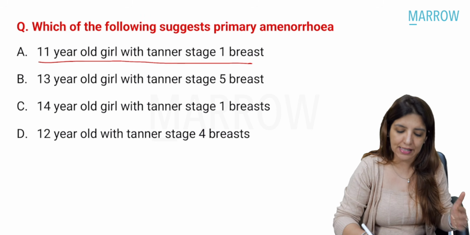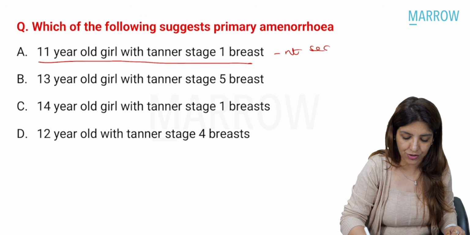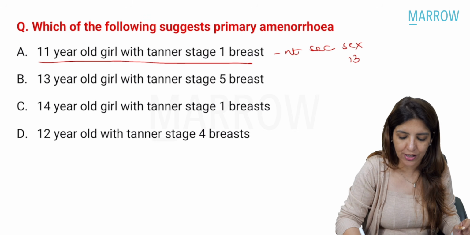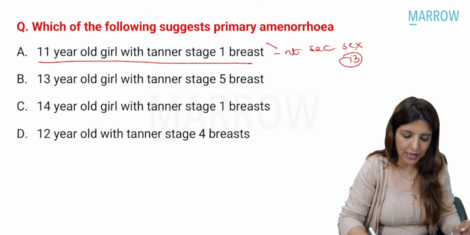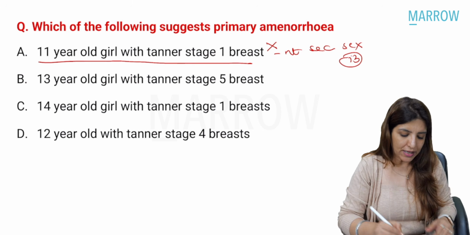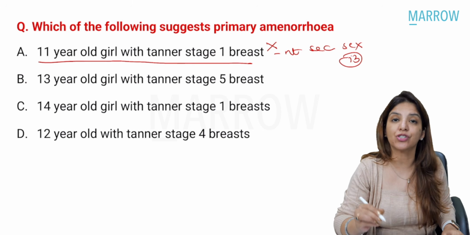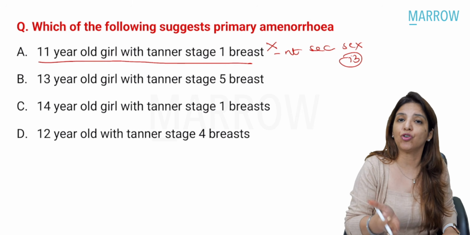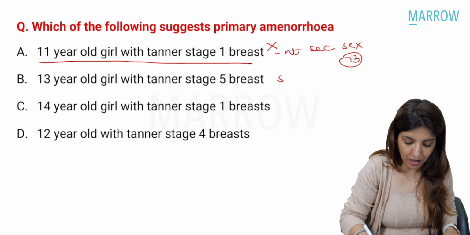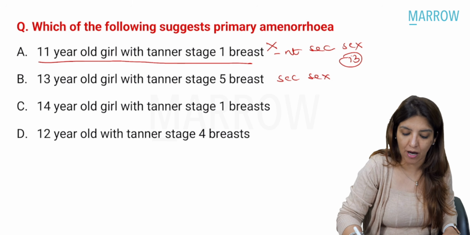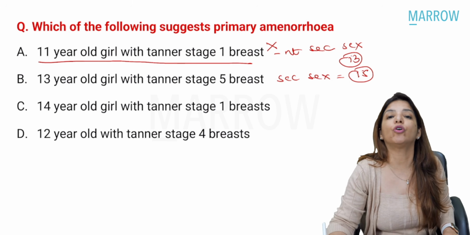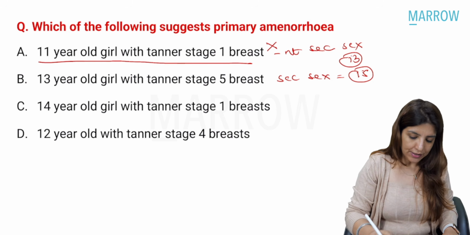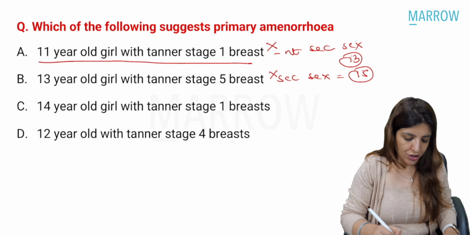So over here, the question was an 11-year-old girl with Tanner stage 1. Tanner stage 1 means absent secondary sexual characteristics. So for absent secondary sexual characteristics, the age criteria was 13 years. So option A is incorrect. Option B, 13-year-old girl with Tanner stage 5. That means a fully developed breast. That means secondary sexual characteristics are present. And if secondary sexual characteristics are present, then the age for defining primary amenorrhea was 15 years. Right? So this is also an incorrect statement.